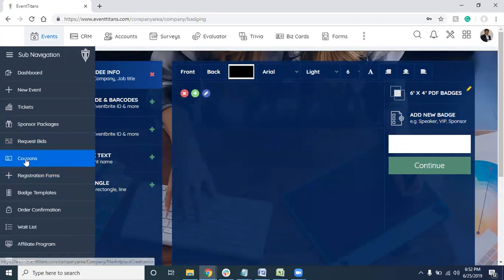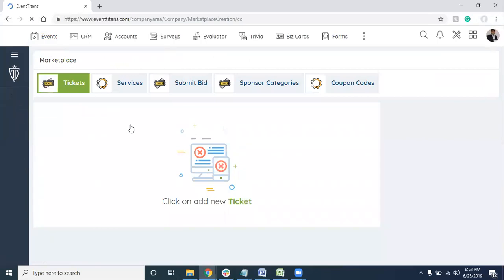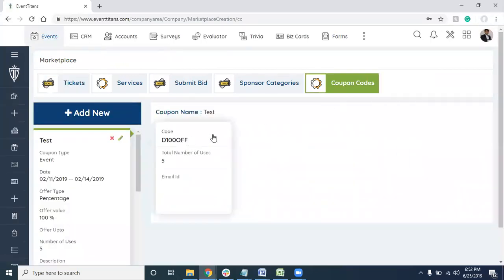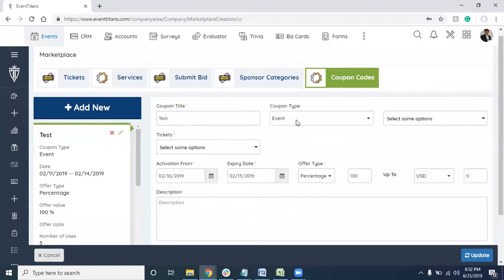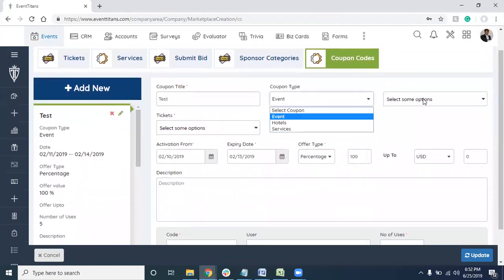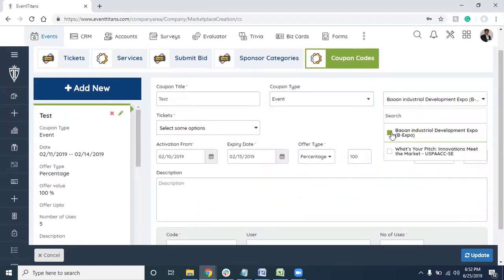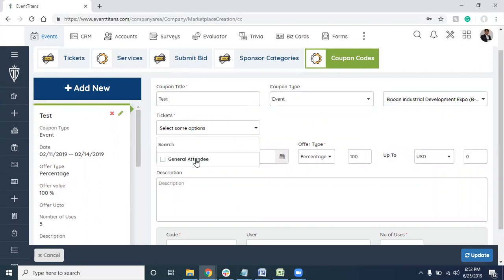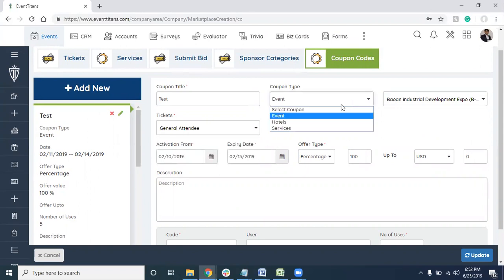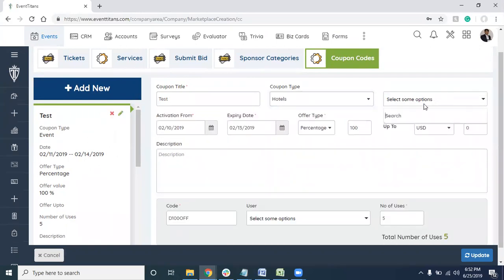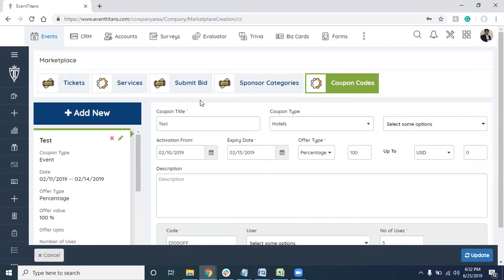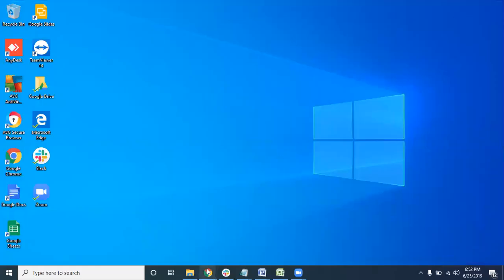You do have coupons. You can restrict it to the event level, to whatever event you want, and to the ticket level, what ticket you want this coupon to be applied to. So it's pretty detailed. If you want it for hotels, you can do it for hotels. You can search for the hotels that you have. So it's pretty extensive, and we are solving more than 18 problems in the current industry.